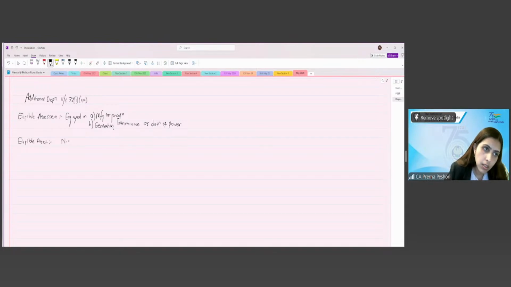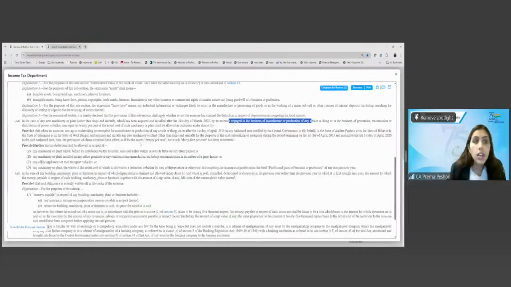New assets purchased. New plant and machinery. This is very important. This is not on any other asset other than ship or the aircraft. Right?